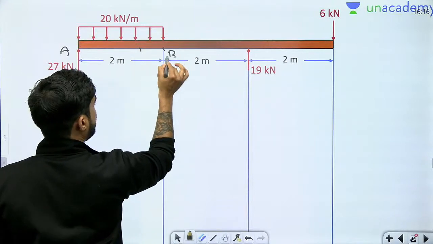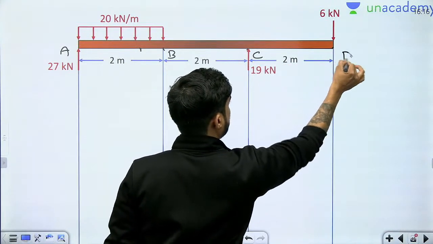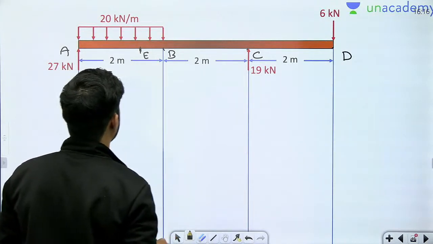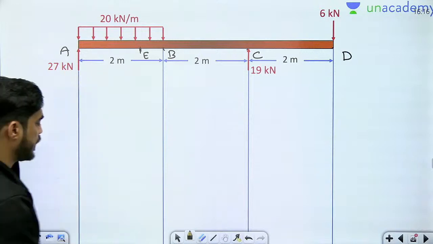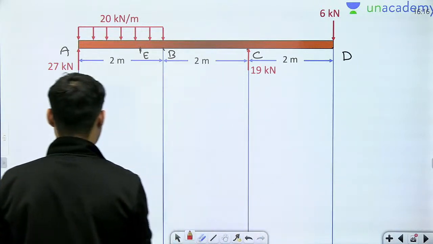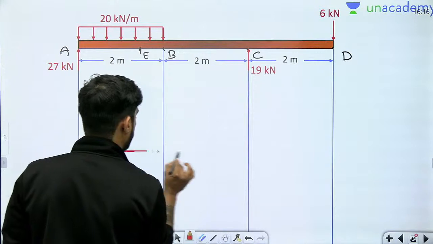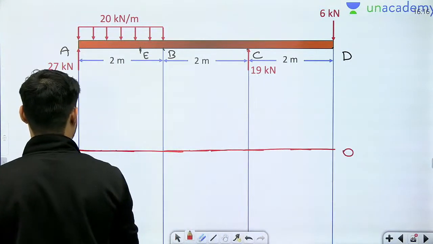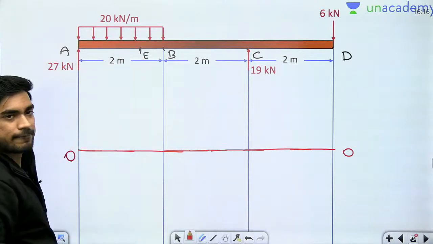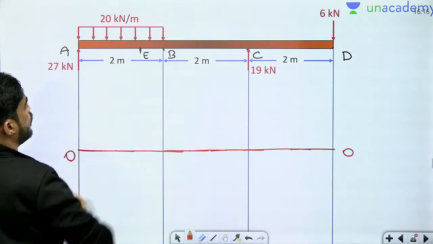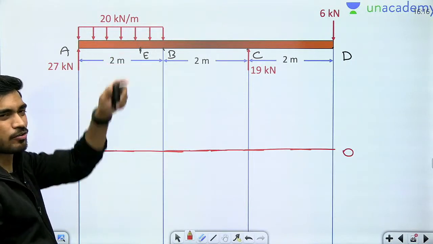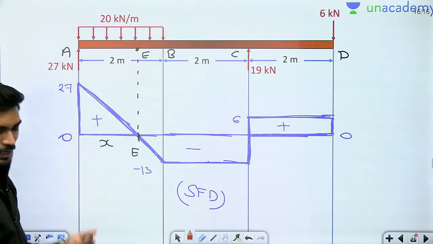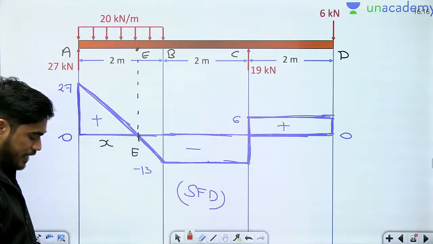A, B, C, D and this point at 1.35 meter is E. Okay, now at point A, what will be the bending moment? 0. Bending moment at point A will be 0 because there is no couple. At point E, what will be the bending moment? 27 into 1.35 minus 20 into, don't do that. Just calculate area under the diagram.